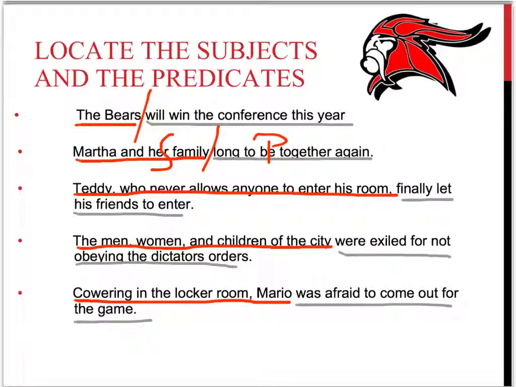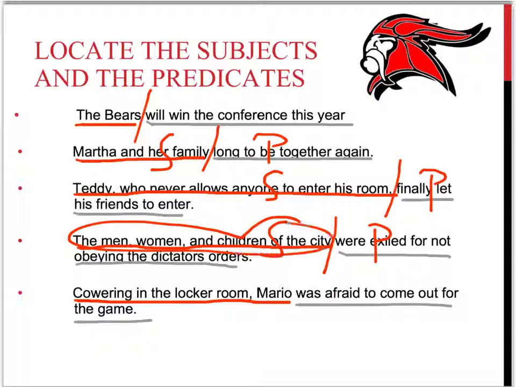Teddy, who never allows anyone to enter his room, finally led his friends to enter. Again, subject, predicate. The men, women, and children of the city were exiled for not obeying the dictator's orders. Subject, predicate. Again, these people did this thing.